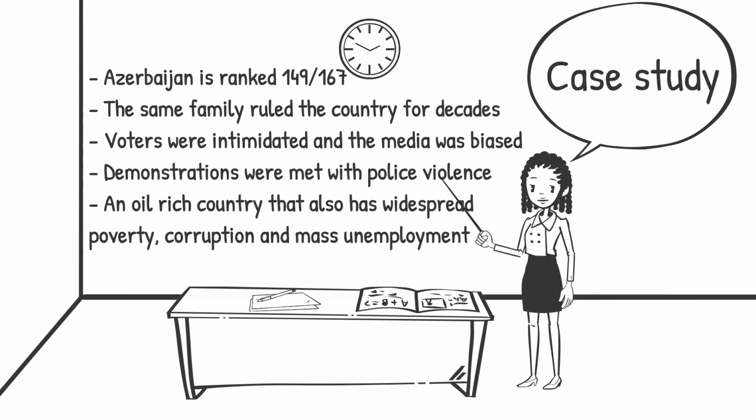Voters were intimidated to keep voting for that family and the media was biased in their favor. There were demonstrations against the unfair setting for elections, but these were met with police violence. This is an oil-rich country that should prosper, but there is widespread poverty, corruption and mass unemployment.